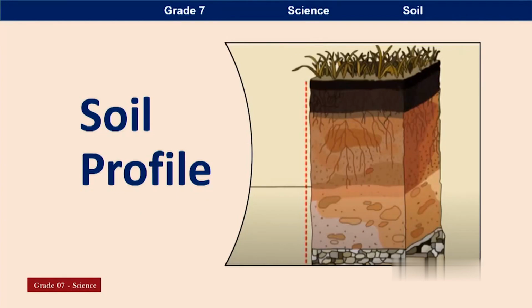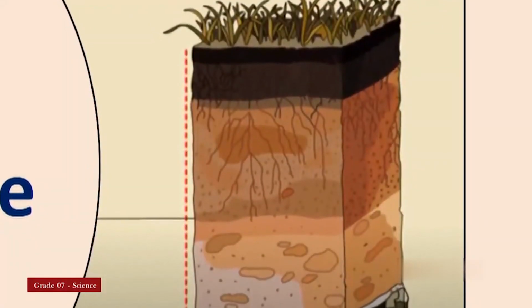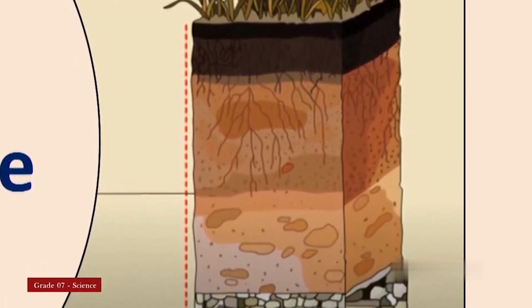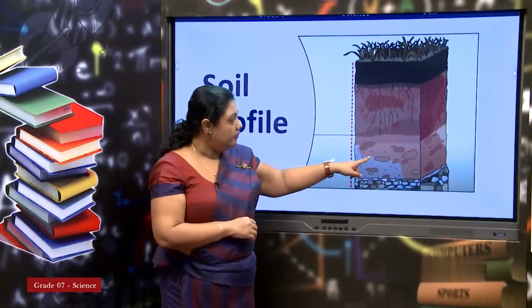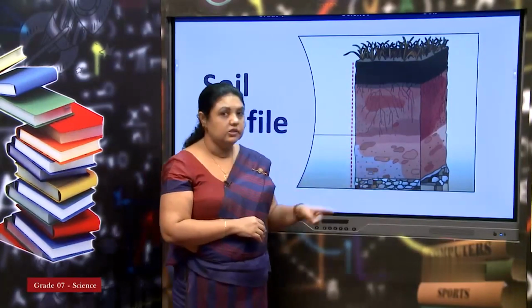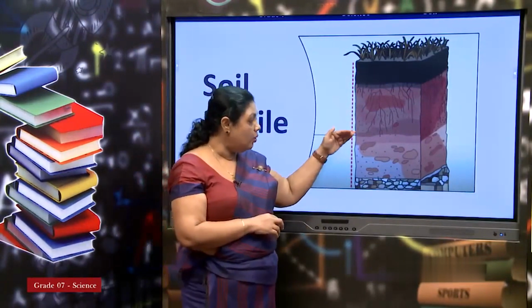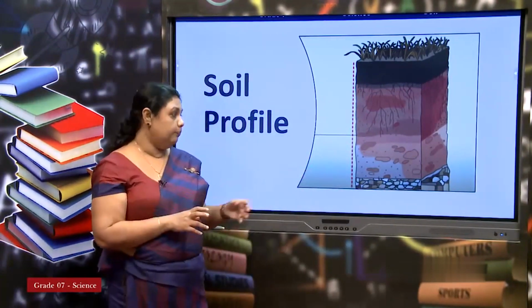You can see that the uppermost of that soil is darker. Now you know very well what that soil is. With the color and with the particle size you can find out. Then another layer is there. You can see that large particles, rock particles and some large particles are found at the lower part of that soil.